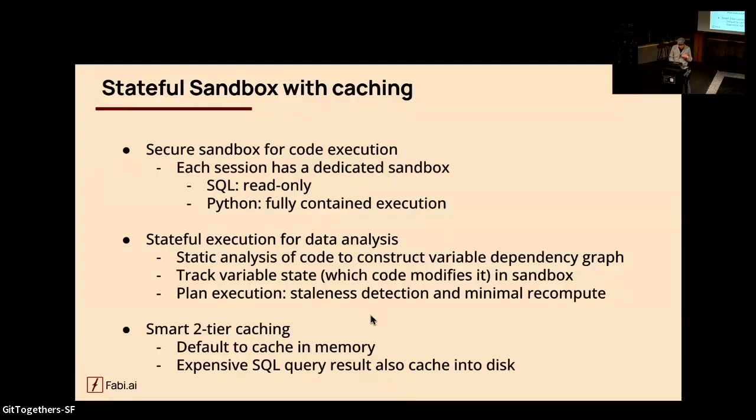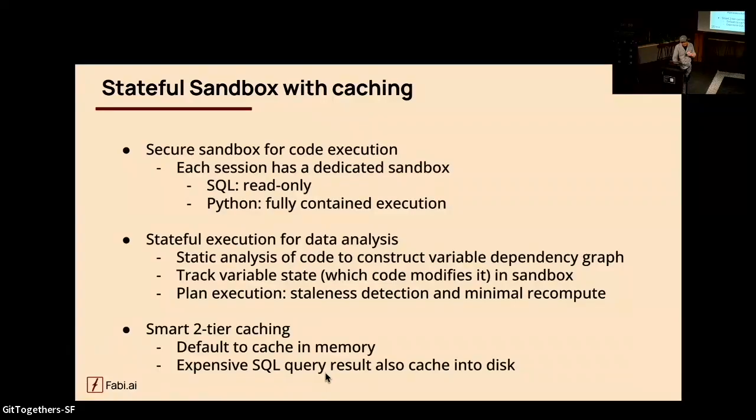One step further, we provide smart caching. There are actually two tiers. Of course, all these variables you can cache in memory, and because we track the variable state, you can know whether this is up to date with a particular piece of code. But for SQL queries in particular, we go one step further. It's a very simple trick: if the SQL query by itself takes, say, 10 seconds, we cache it to disk so that you don't need to hit your Snowflake or data warehouse every time you run some analysis. It will be much faster to load from disk or from memory.